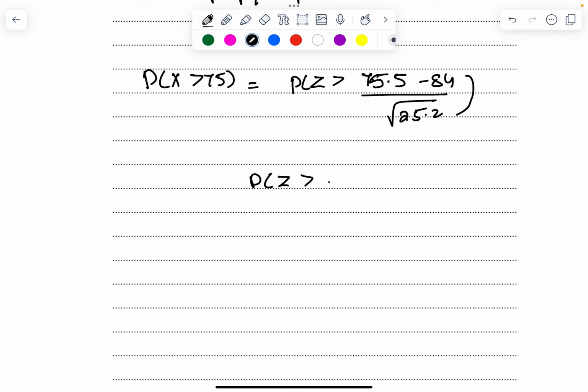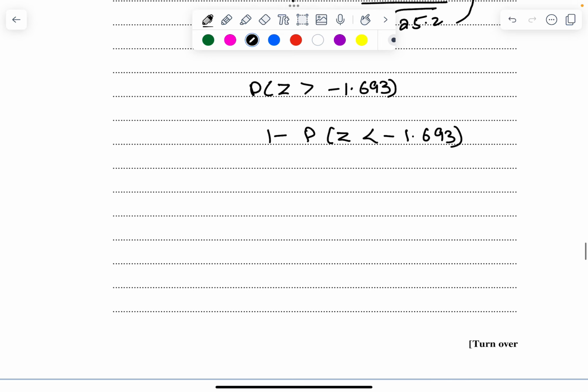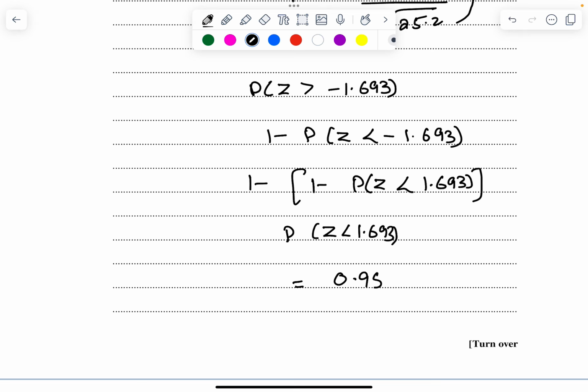Probability of z greater than minus 1.693. 1 minus probability of z less than minus 1.693. So 1 minus probability of z less than 1.693. So which is probability of z less than 1.693, which is going to be 0.955.